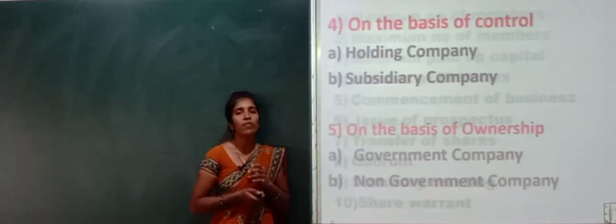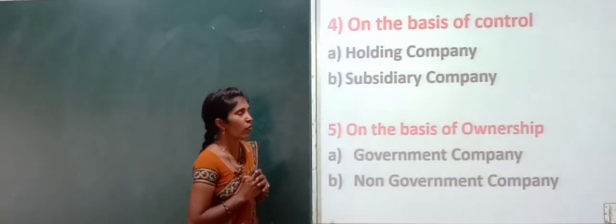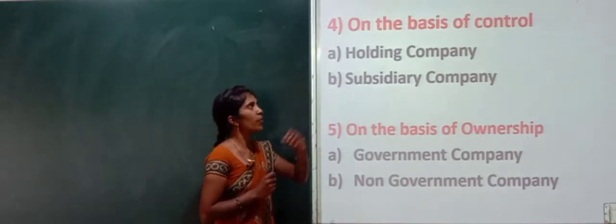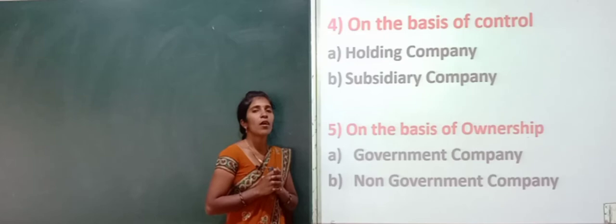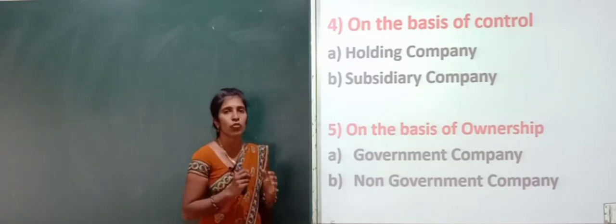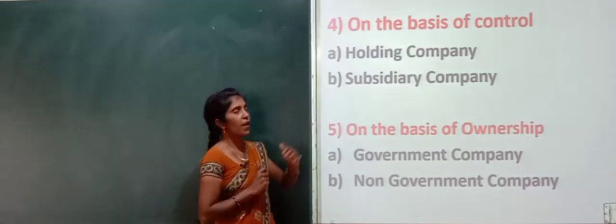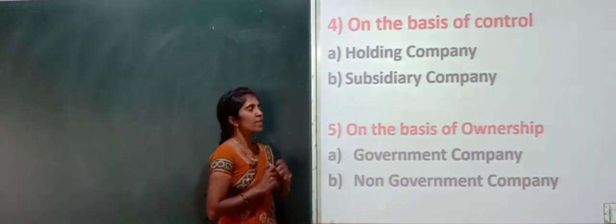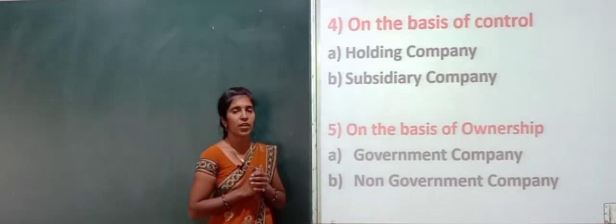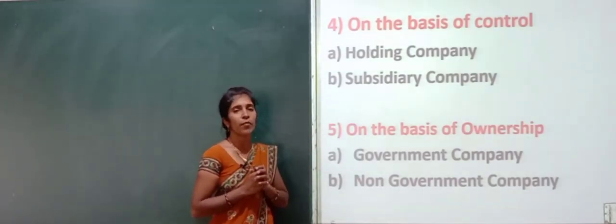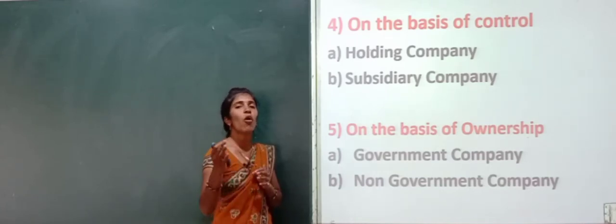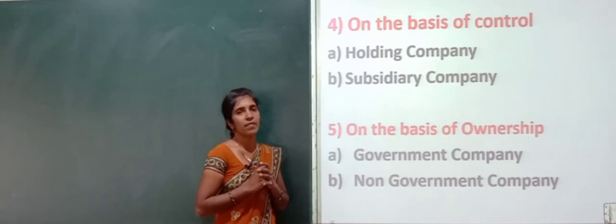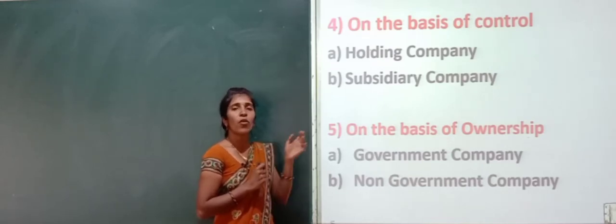Okay, so next one, classification of the types of companies on the basis of control. On the basis of control, the companies are classified into two types. First one is the holding company, second one is the subsidiary companies. So what do you mean by holding company? Holding company is a company in relation to two or more other companies.